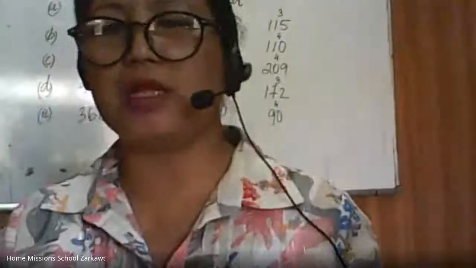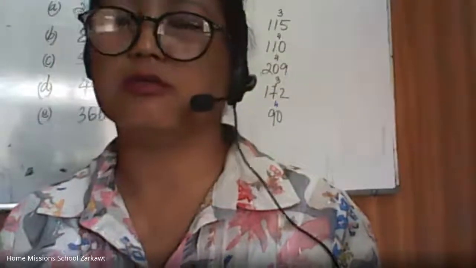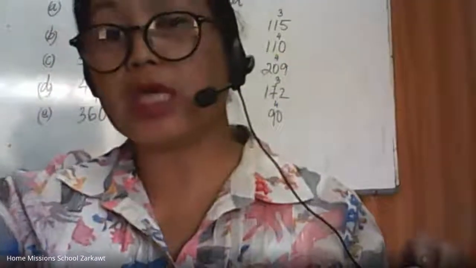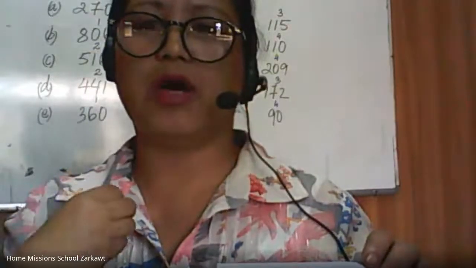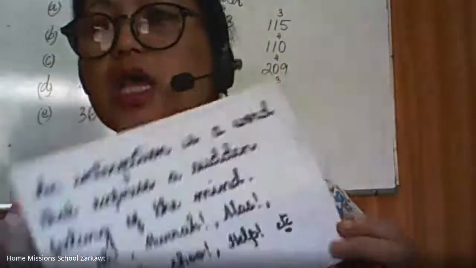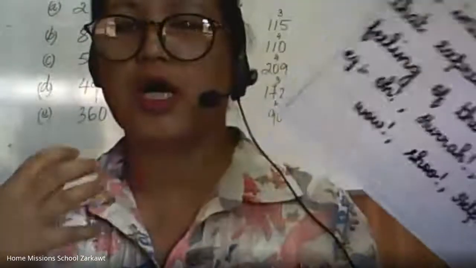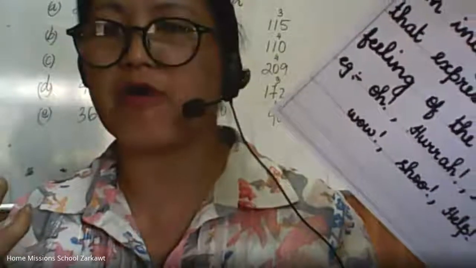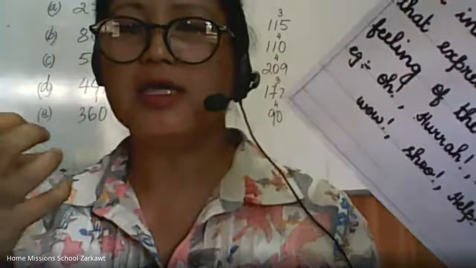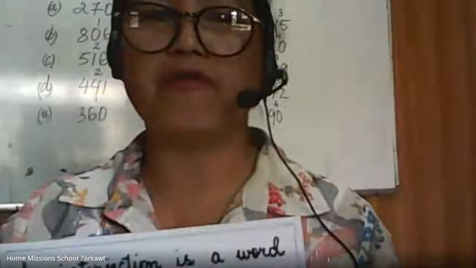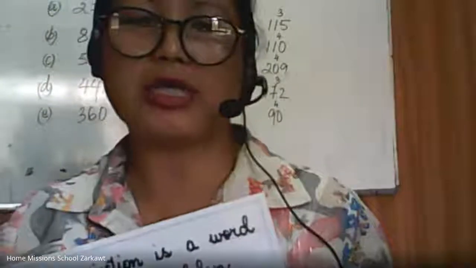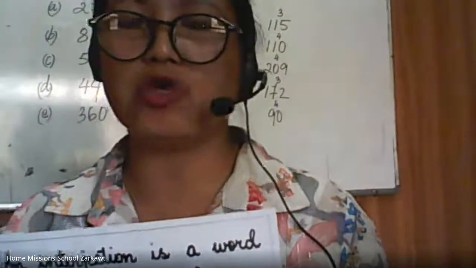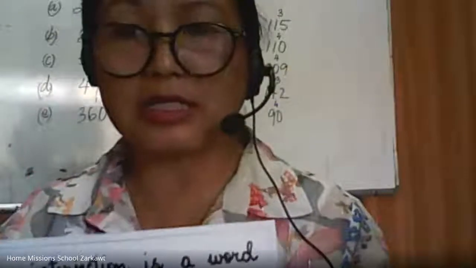For example, when you are sad, when you are happy, when you are angry. All right, you express yourself by saying some words. For example, suppose you come to school and I say tomorrow is a holiday, you will be feeling very happy, isn't it?